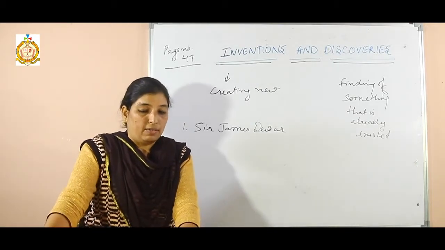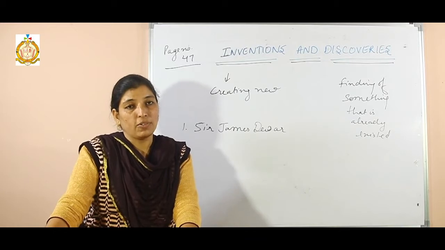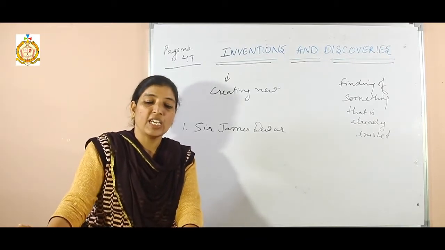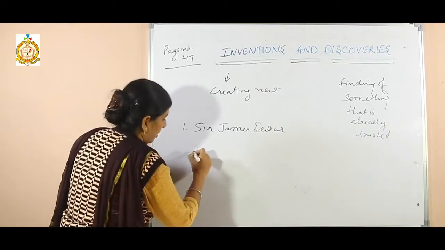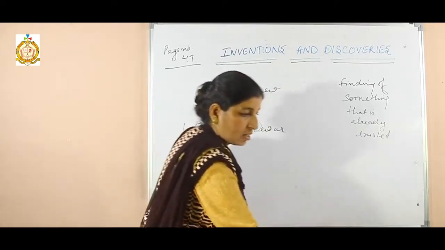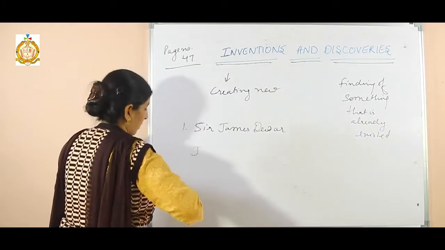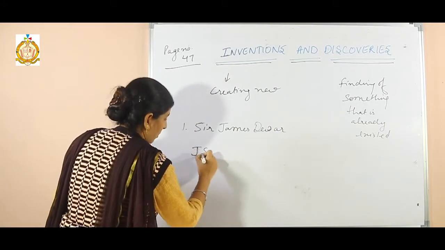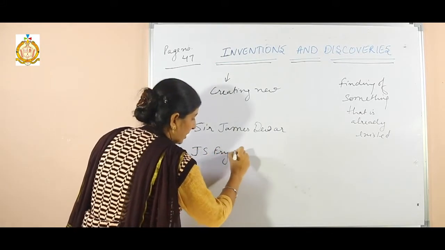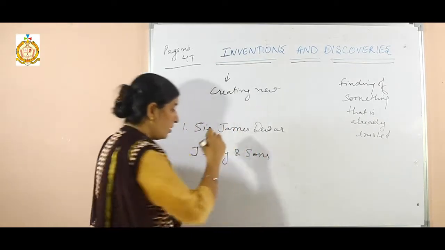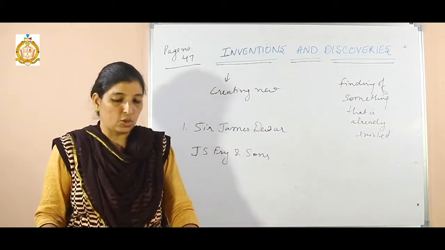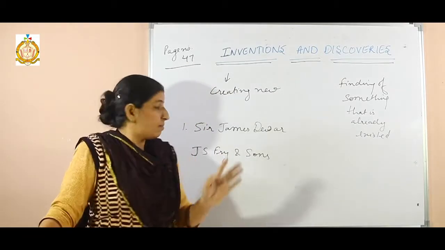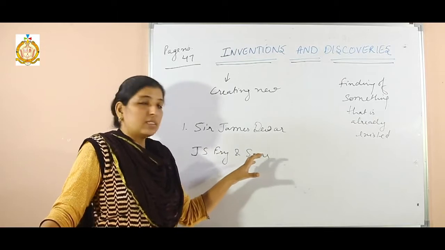The chocolate bar was invented by J.S. Fry and Sons. Clear? A famous company that produces chocolate, J.S. Fry. So with his name he added his sons' names also.